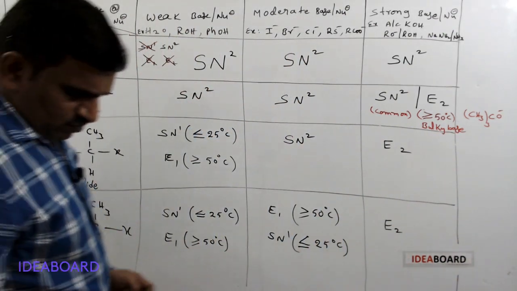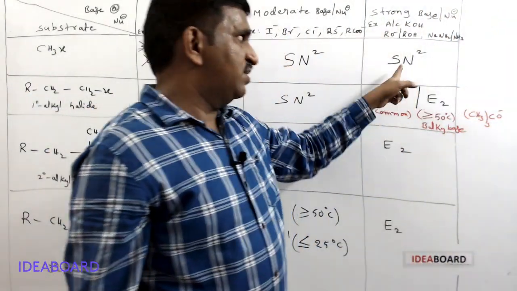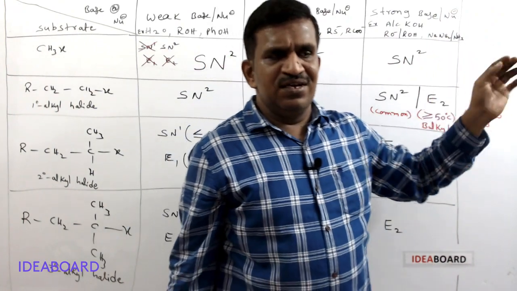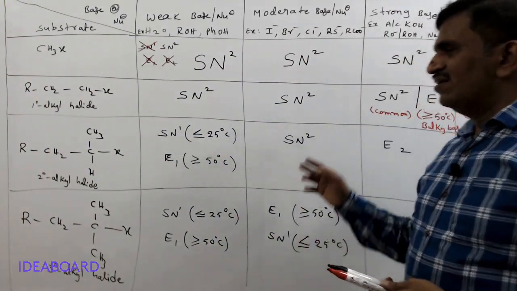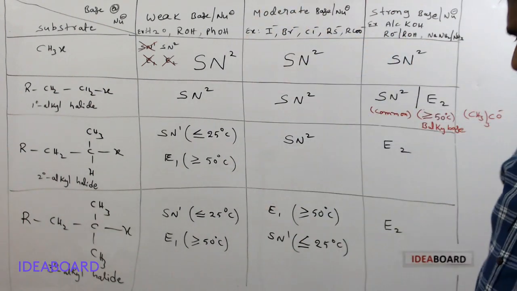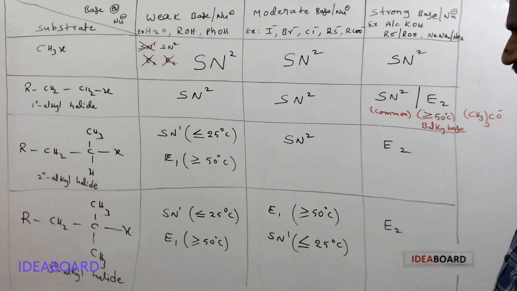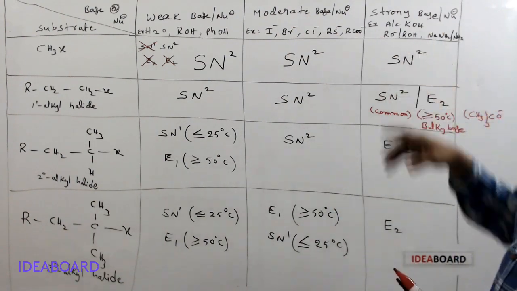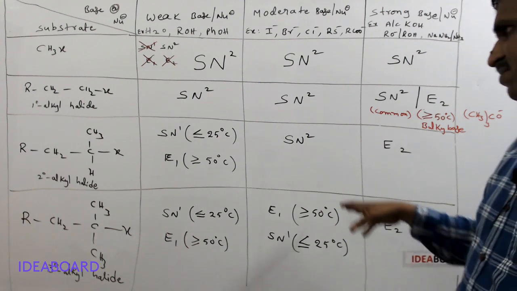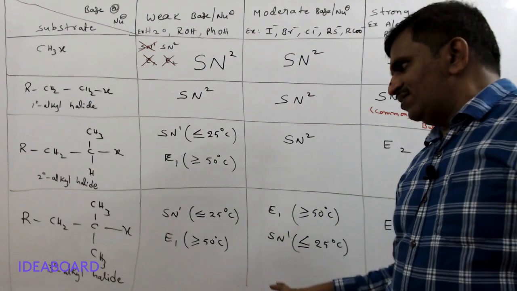Mostly E2 reactions are shown by strong bases, but methyl halide only shows SN2 reaction, because in methyl halide elimination doesn't favor. It is not giving a carbocation or forming an intermediate step. So methyl halide generally undergoes SN2 reaction, and for the remaining compounds it depends upon the temperature values.